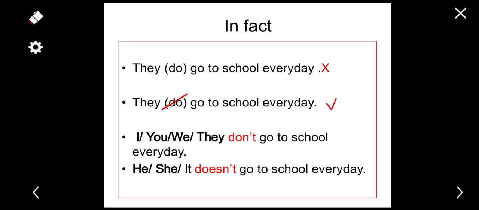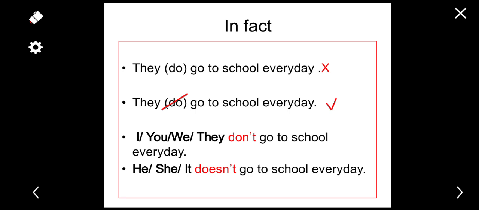So in affirmative we say they go to school every day, and in negative we say they don't go to school every day. So this do doesn't appear in affirmative, but it appears in negative form and interrogative form. And once it appears, we don't conjugate the verb anymore. We conjugate this do. If it is negative, we add nt, and we will see the interrogative.